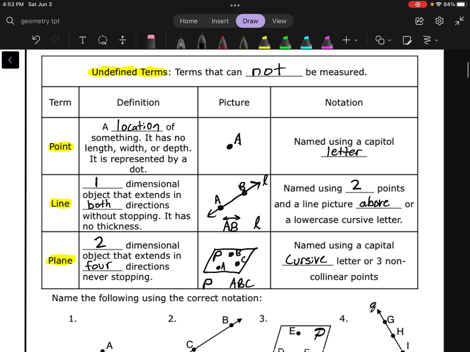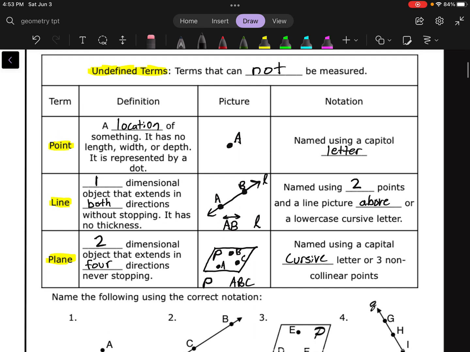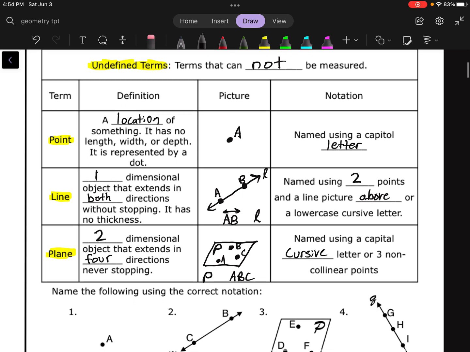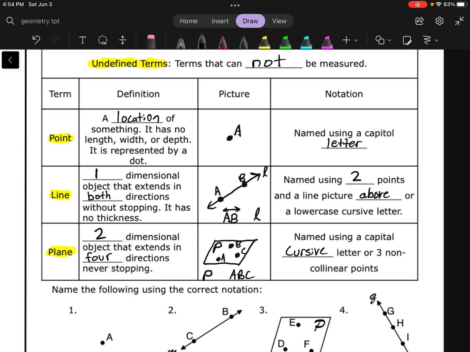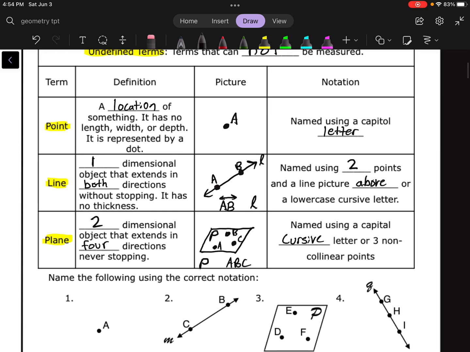Now, just to reiterate something before we move on here, those are called undefined terms because they can't be measured, right? A point doesn't have any length, width, or depth. We can't take a ruler and measure it. A line is infinitely long. Those arrows mean that it keeps going, so you can't measure that. There's no official length of the line. And a plane goes infinitely in all 4 directions.